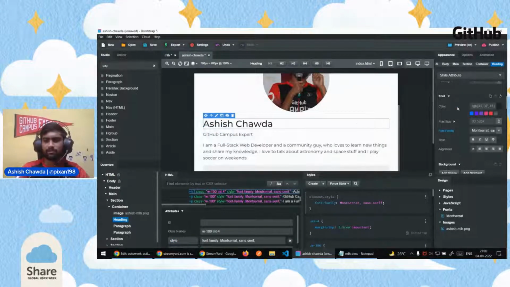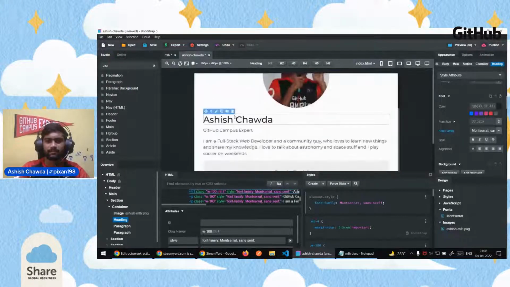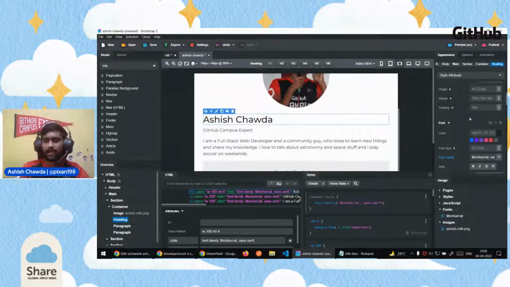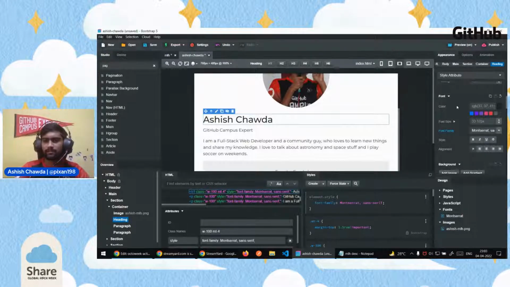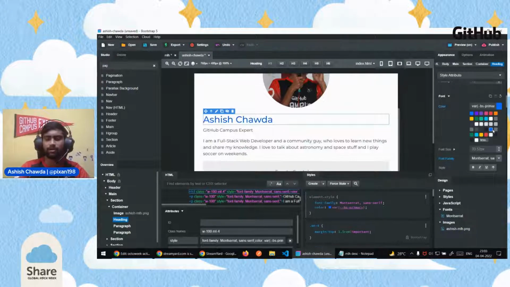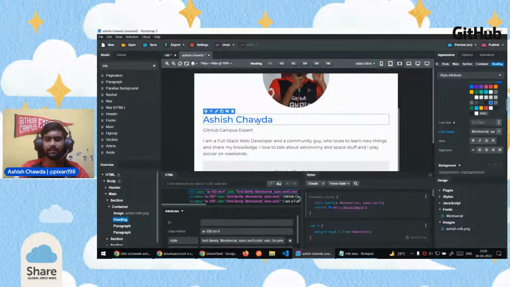And now we will try to change the color of this text. Just simple black doesn't look good to me. So I'll click on the heading, go to the right panel, and in the appearance you can see the font option. In the font option, expand the color and add any color you want. In my case, I want to add this particular blue. This also doesn't look good, as the font weight or the stroke is very small, so I want to bold it. I'll click on bold here in the style option, and it will just bold the text.